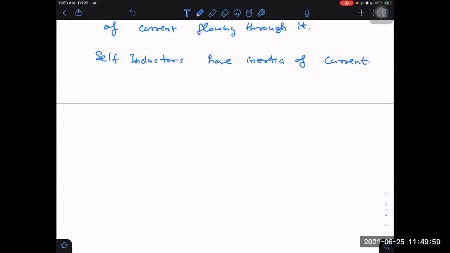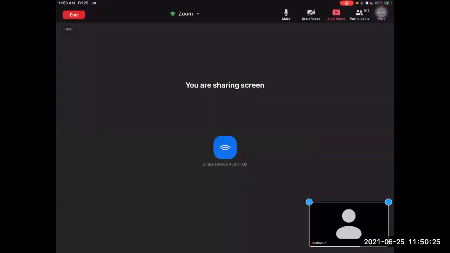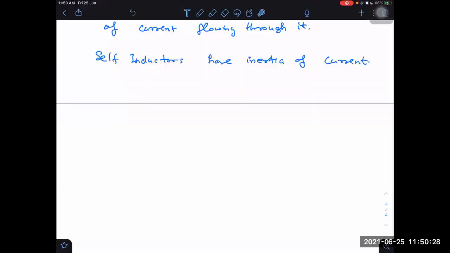What can cause the change of current? Force. Which force? Electromotive force. It is not actually a force. What are the dimensions of electromotive force? Are those of newtons? Does electromotive force have the same dimensions as force or different? Are you there? Yes, sir. Electromotive force means EMF. It has completely different dimensions.